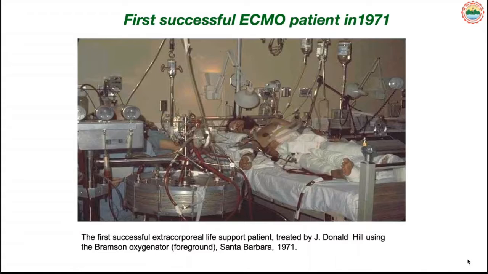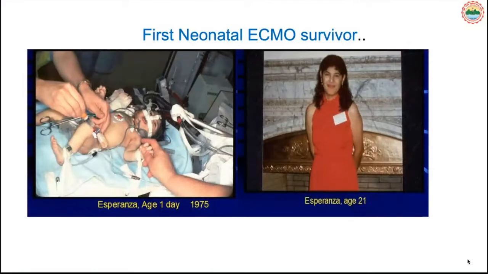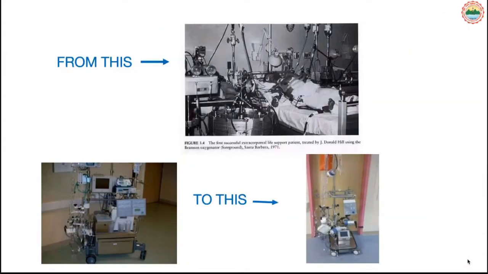The photo shows the first ECMO patient case, which used a large device with a separate oxygenator, large tubings, and pressure monitoring devices. It was first used in 1971, and this was the first neonatal ECMO survivor, a patient with pneumonia and severe ARDS who survived in 1971. Initially the circuits were large, with a separate oxygenator, tubings, and pressure monitoring devices, and then the size was reduced as we came to understand how these function.